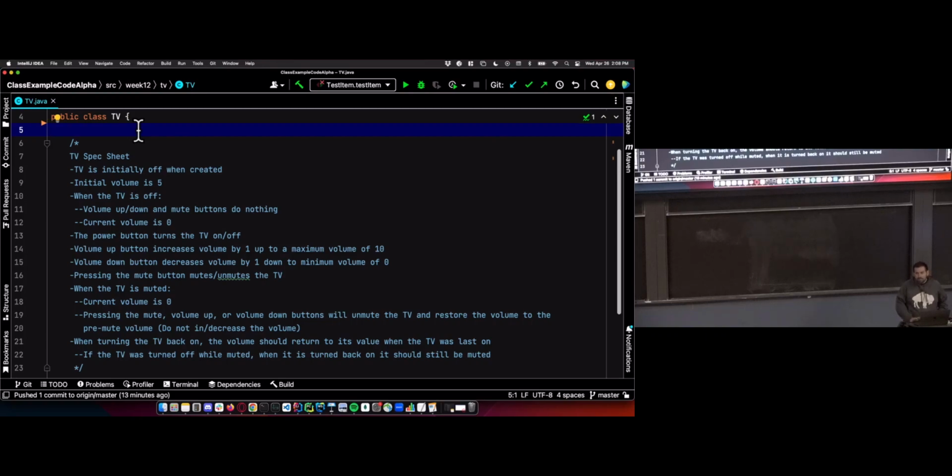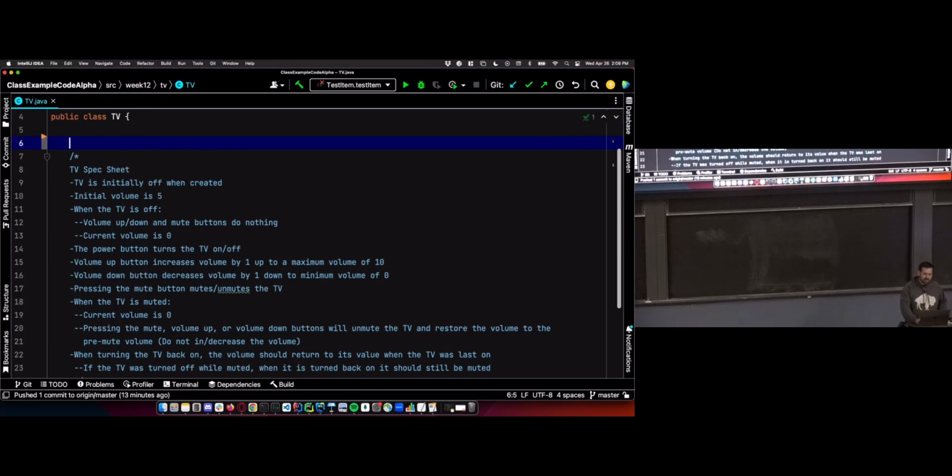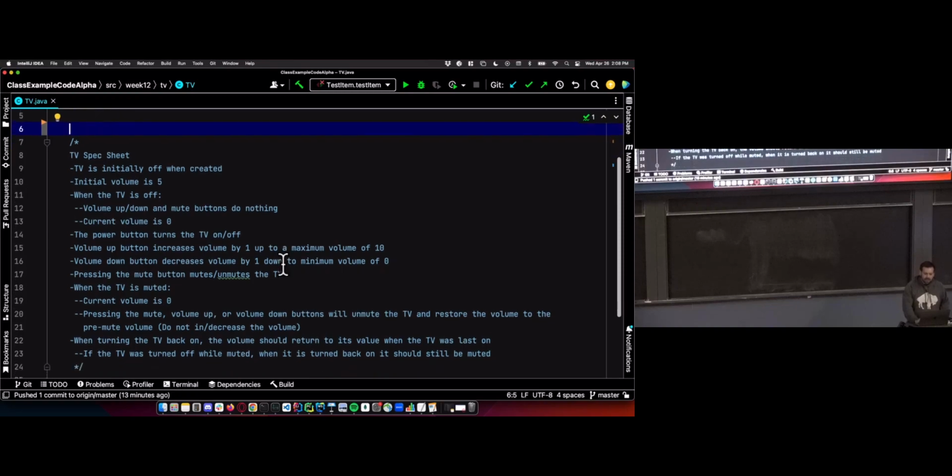So the API is very similar to the API in the calculator in the sense that we got some buttons to press. Those button presses are going to be the API. That's how the outside world, and eventually the actual human holding the remote, are going to interact with our code, through those buttons. So let's go through this and figure out what API methods we'll have. We'll go through the spec sheet a few times today. Second pass is going to be figuring out our API. So we have, let's see, it's off, initial volume is 5, when the TV's off, volume up, volume down, and mute. So we have 3 buttons already, public.